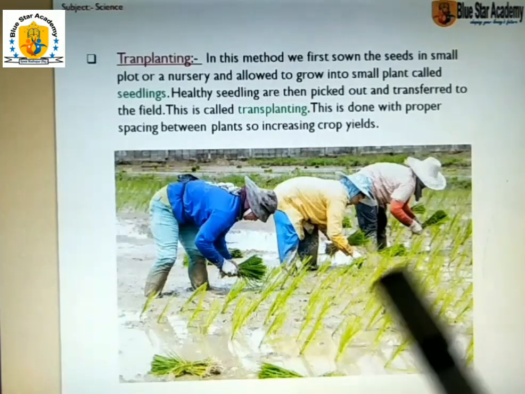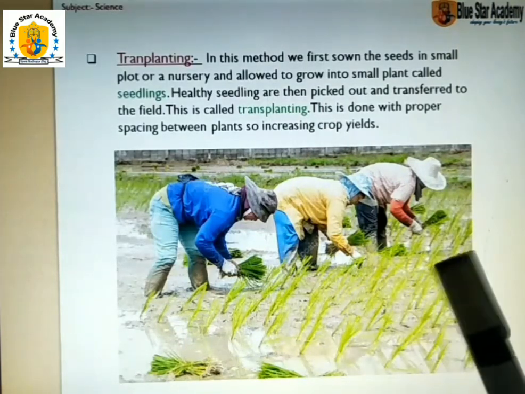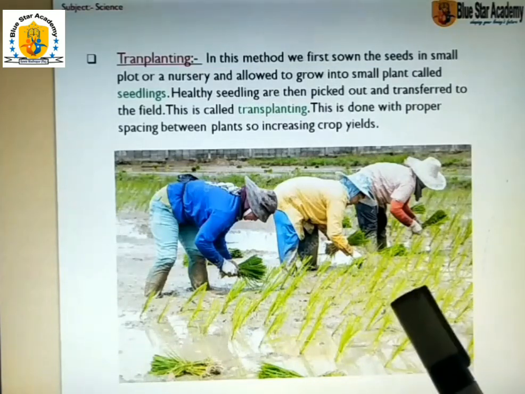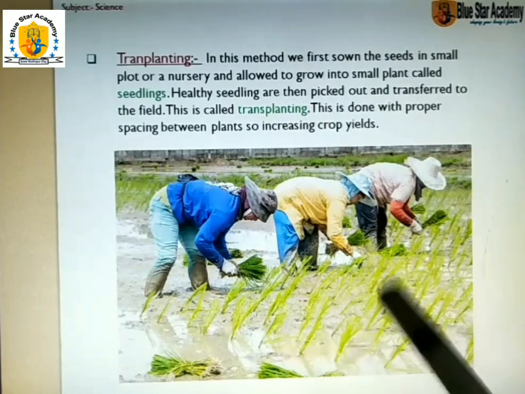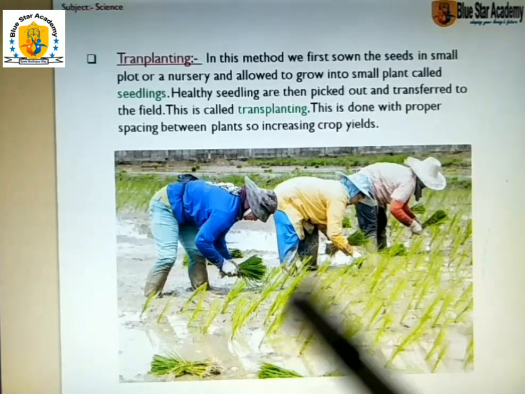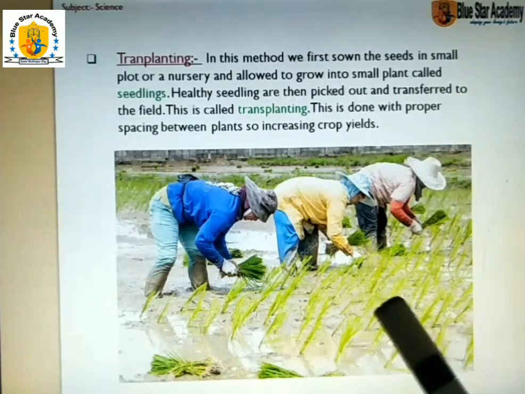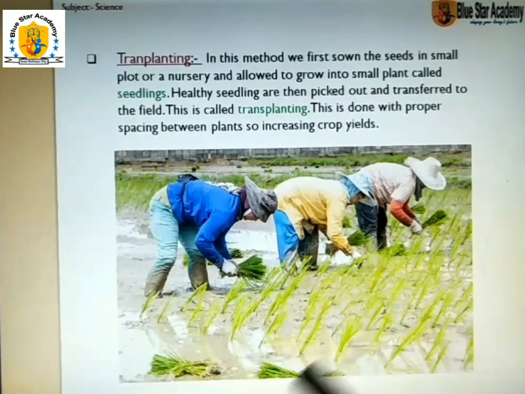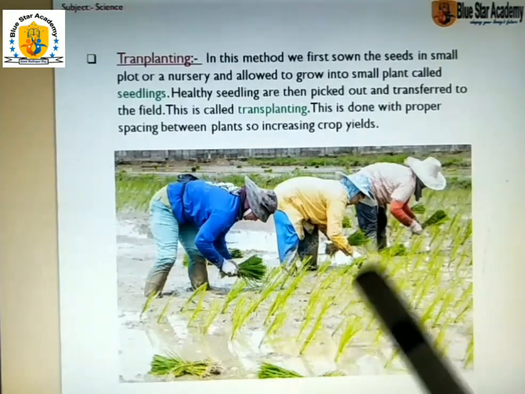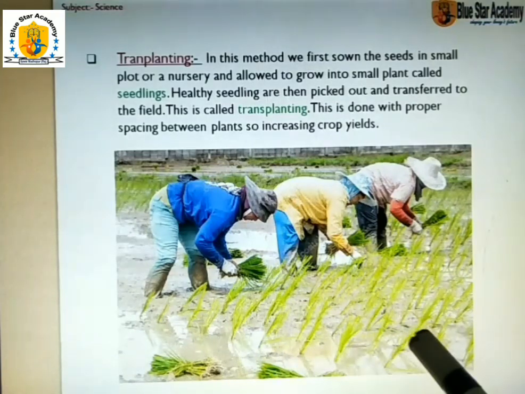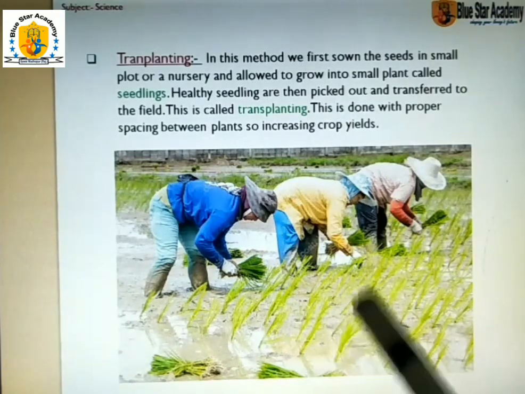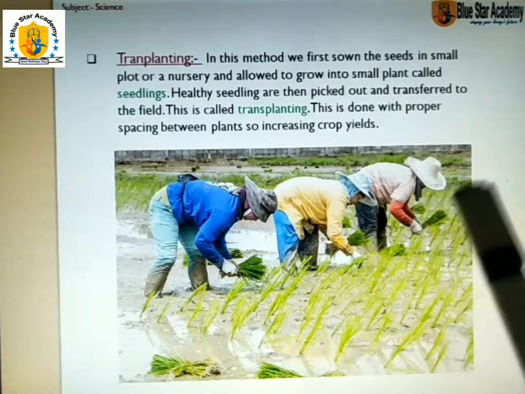Healthy seedlings are then picked out and transferred to the field where we yield the crop. This is called transplanting. This is done with proper spacing between plants, so it increases crop yield.